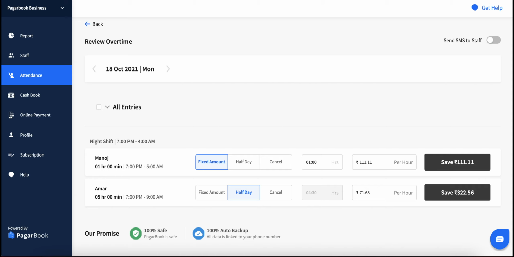To approve the overtime entries, click on the Save button against the staff's overtime entry. By default, the overtime amount is calculated as per the entered staff salary earned for the overtime minutes. You can also change the overtime work rate and overtime minutes manually for that entry. If you want to pay half-day salary for that staff's entry, then you can choose the half-day option against the entry. Or, if you want to cancel the overtime entry, you can choose the cancel option against the entry.